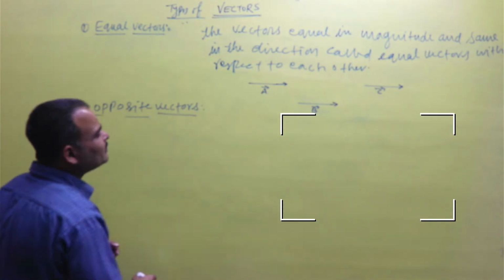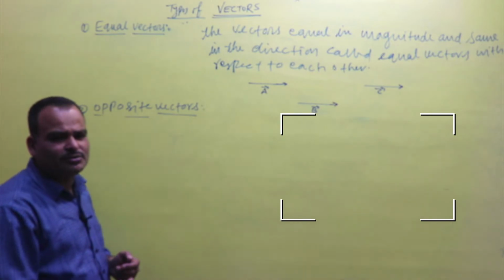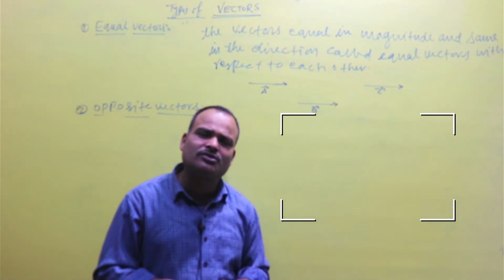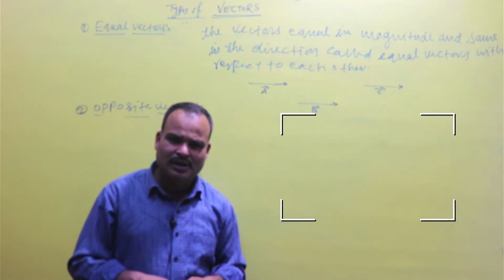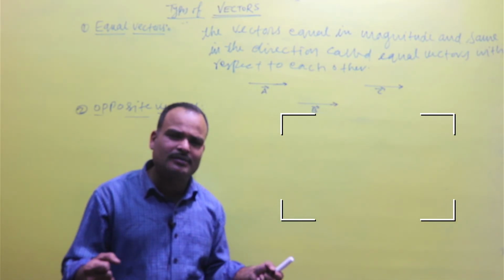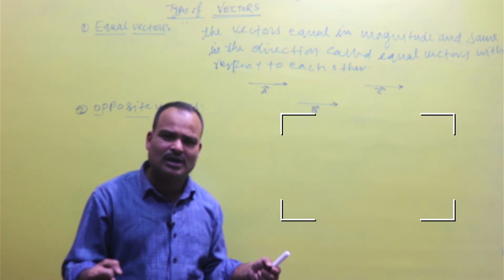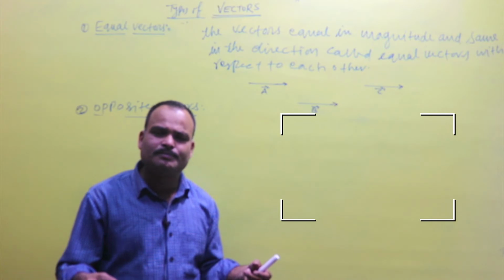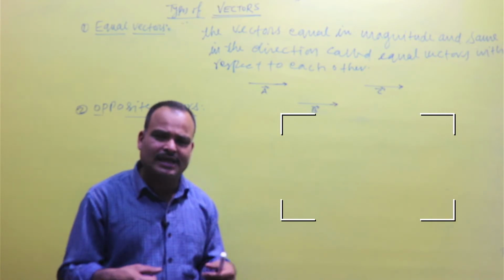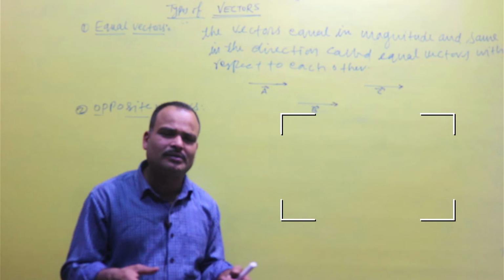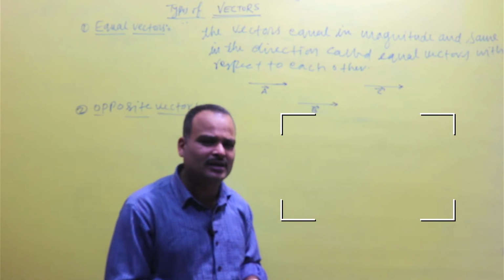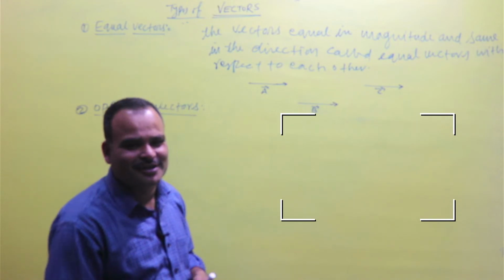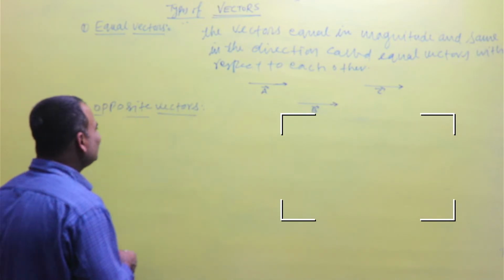Opposite vectors are vectors which are equal in magnitude and opposite in direction. The addition of two opposite vectors will be equal to 0. If two men apply equal force in opposite directions to each other, then neither will fall, because both bodybuilders are equal in strength.